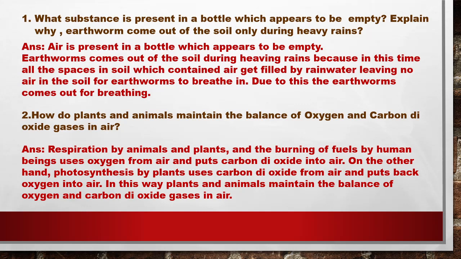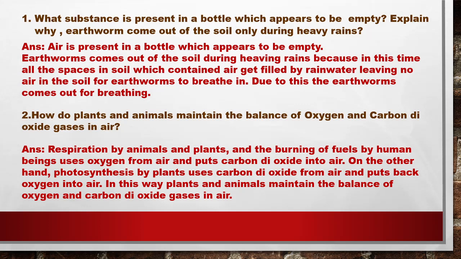And so, because all the soil pores are now filled up with rainwater, the earthworm as well as all other soil organisms have no space left for breathing, as a result of which they come out of the soil and take the gas which is essential for them to breathe. How do plants and animals maintain the balance of oxygen and carbon dioxide gases in the air?